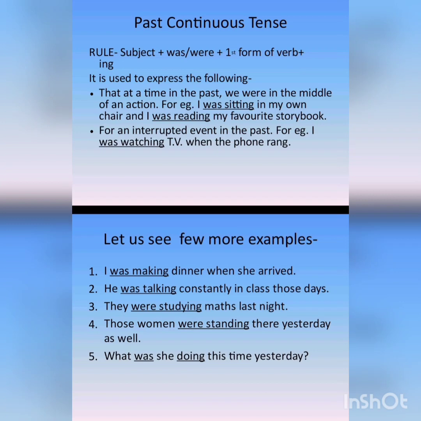Okay, when the subject is singular, जब एक लोग की बात होती है, there we use was. And were is used when the subject is plural, जब एक से ज़्यादा लोगों की बात होती है या एक से ज़्यादा चीज़ों की बात होती है, then were is used, otherwise was is used.